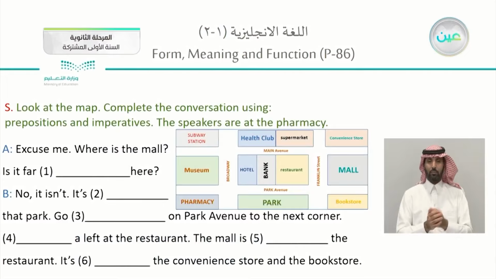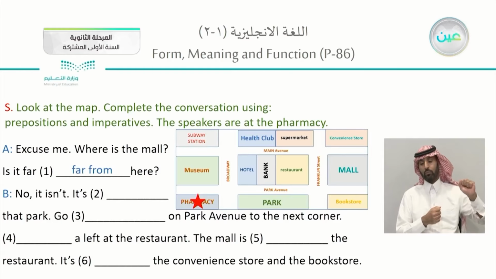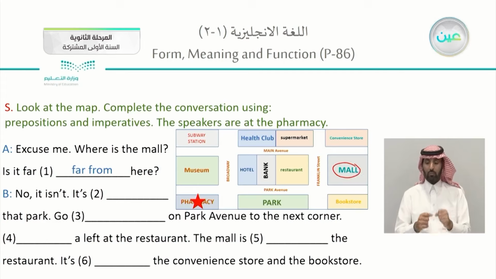Now we look at the map again and complete the conversation using the prepositions or imperatives. So, where is the mall? Is it far? Is it actually far from here? No, it isn't. It is actually near the park. We're speaking here actually about the mall in here. It is very close to the park.